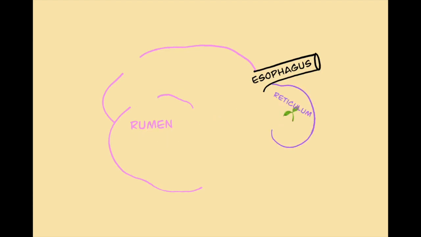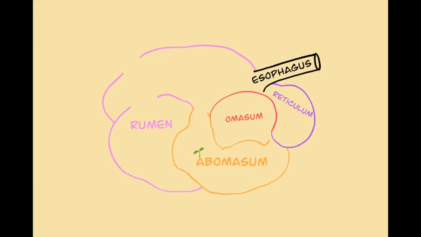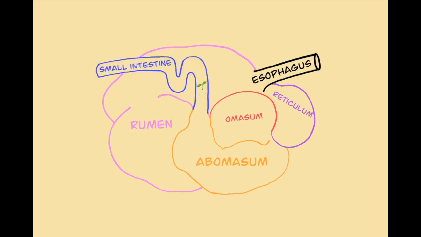Let's have a quick look into the ruminant's main digestive area, the stomach. They consist of the rumen, where fermentation takes place, the reticulum, the omasum, to the abomasum, the small intestine, the large, and lastly, the rectum and out into the open world.